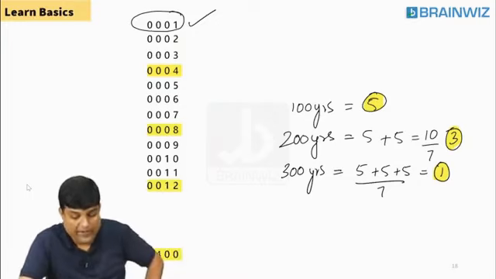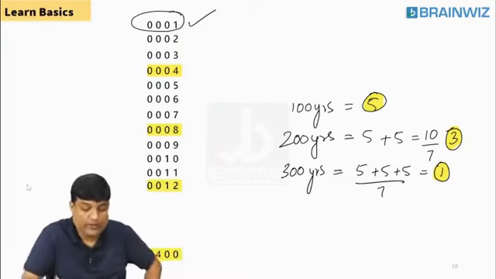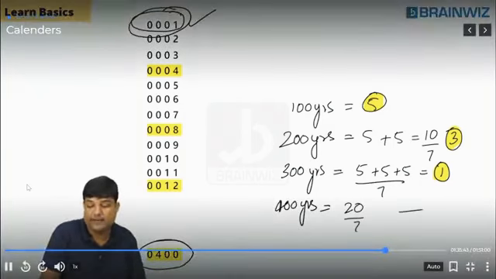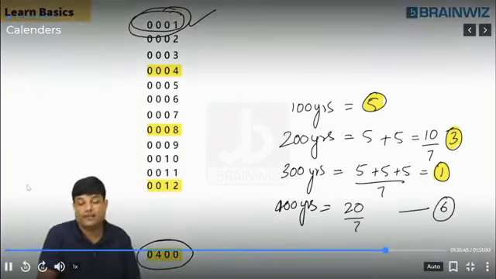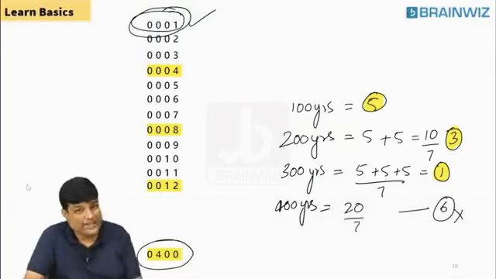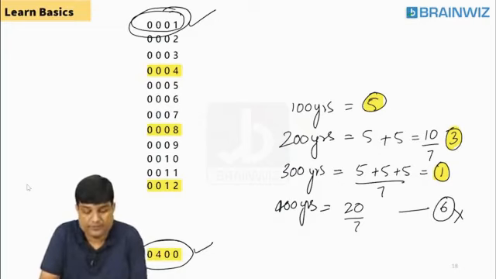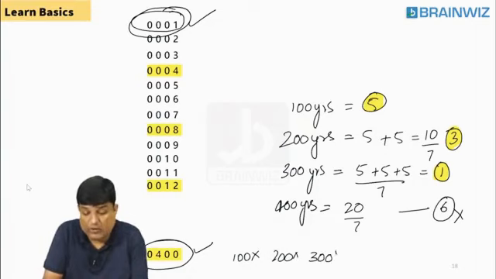Now I'm taking you to this one: these are 400 years. 20 divided by 7. You think there are 6 odd days? No, it's wrong. Why is it wrong, students? Year 100 was not a leap year, year 200 was not a leap year, year 300 was not a leap year. But is year 400 a leap year?